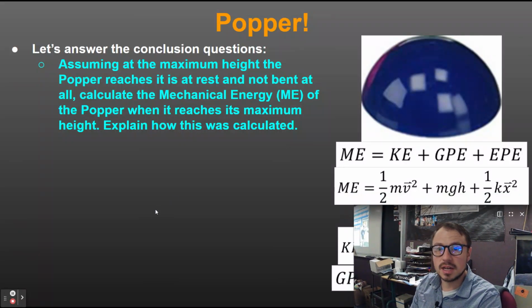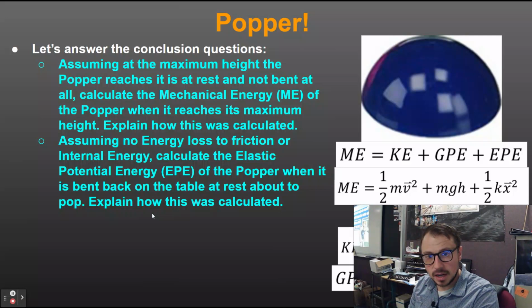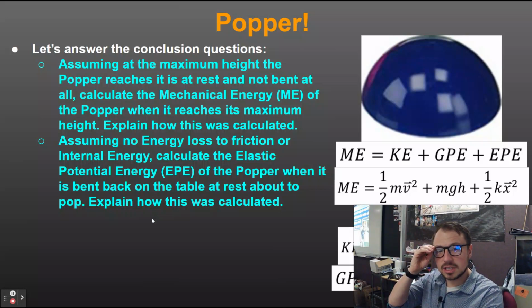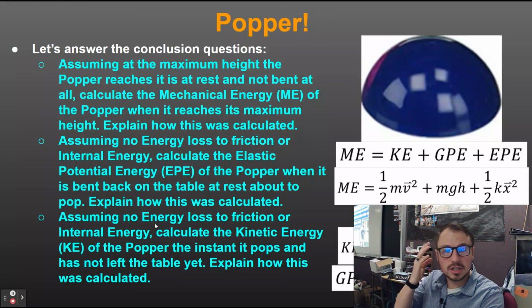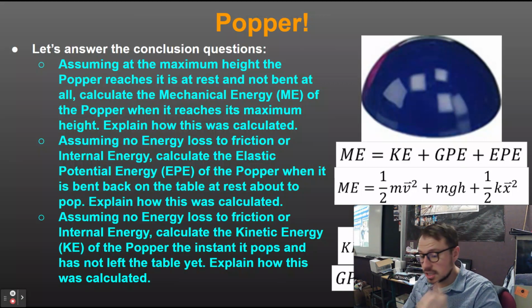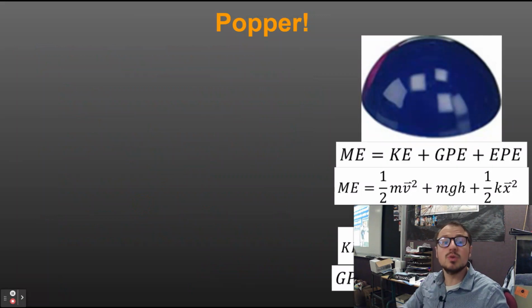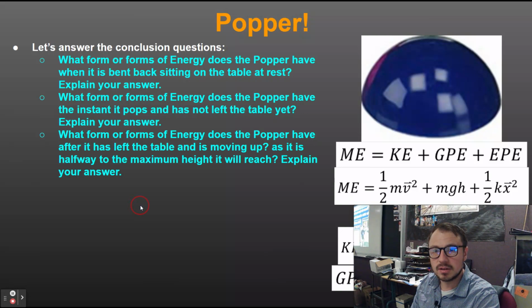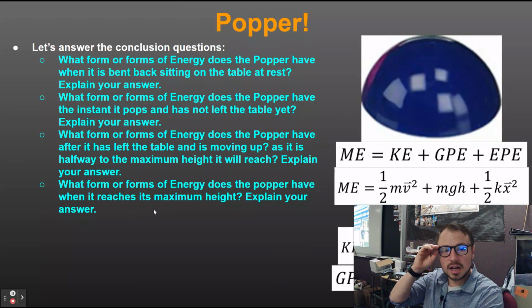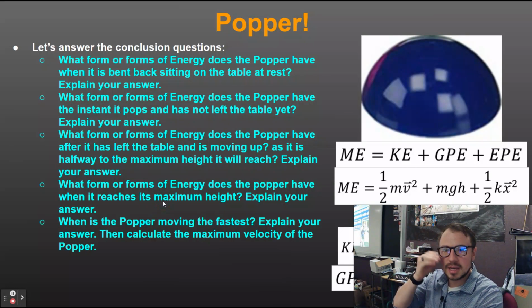So what type does it have when it reaches the maximum height? What type of energy does it have, or calculating the elastic potential energy? What type of energy does it have the instant it pops? What type of energy does it have as it's moving up towards the peak? And what type of energy does it have at the peak, right? So these are the different questions that can be asked.